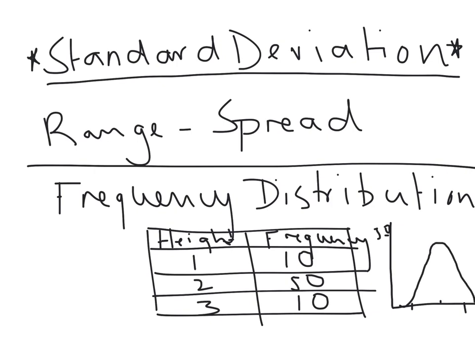And that's referred to as a normal graph. So the norm, the majority of people, are in here. And this line down the middle that I'm dotting here is equivalent to the mean.